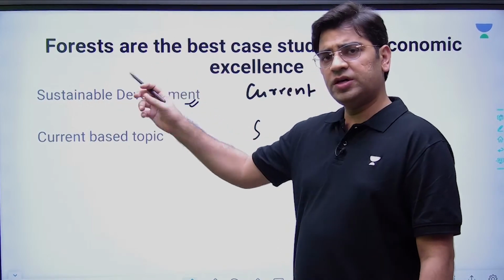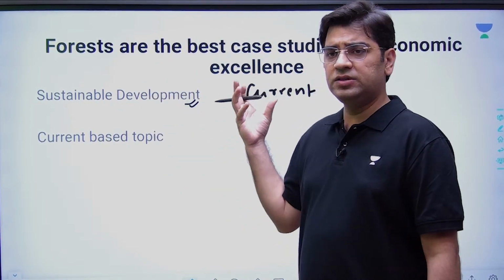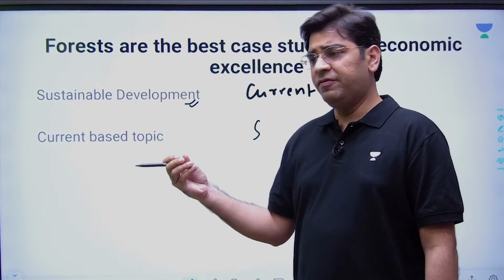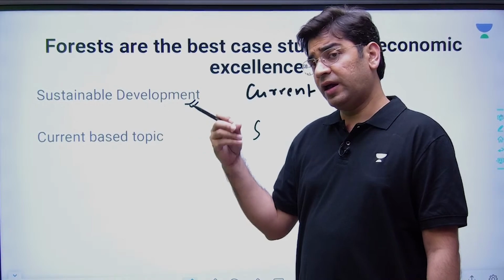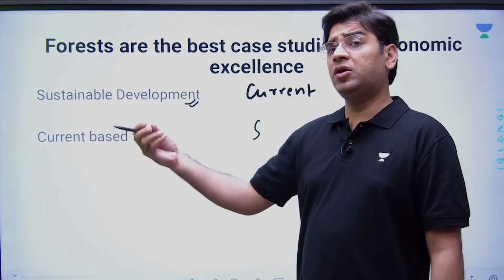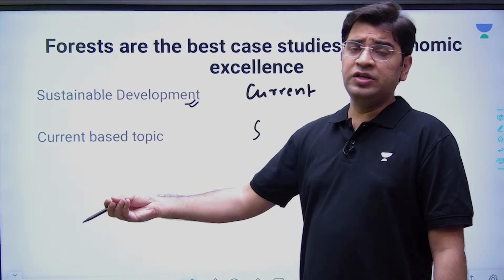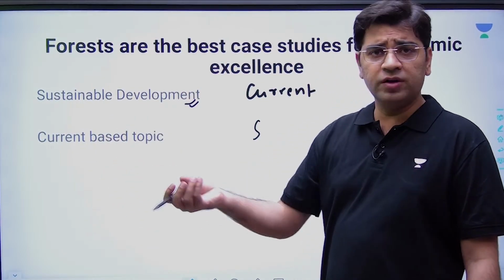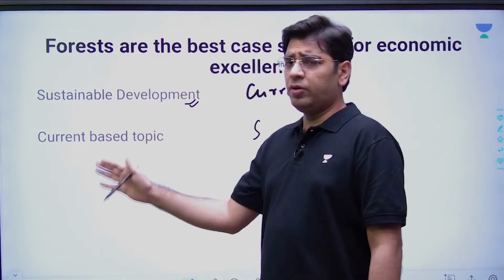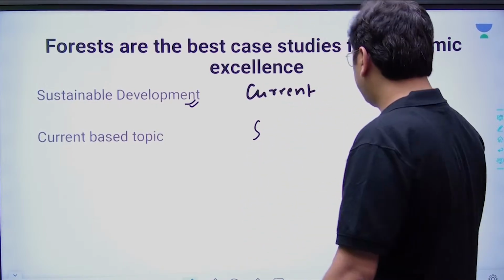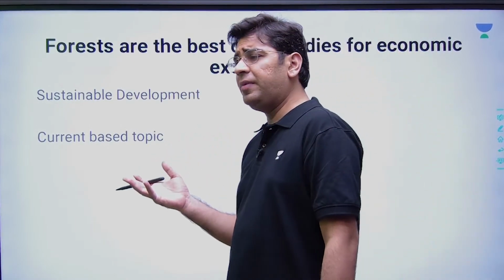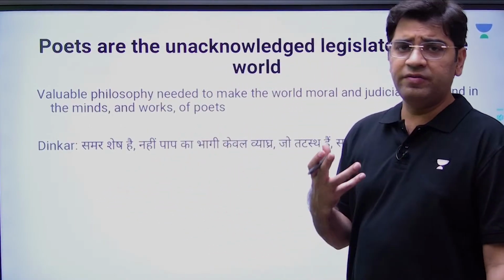In this question, you just have to write about the forest, the excellence, why they are economic excellence, how they give you sustainability, how your life is being sustained because of the forest, what the crises with regard to the forest are, ideas about sustainable development, and ideas about economic development versus the restoration of forest. Recently there was a forest report, and this is where you need to quote certain facts as well. I will not go into much detail on these topics because they are prima facie very simple and straightforward. It is more or less an environment and ecology question to be written in 250 words.